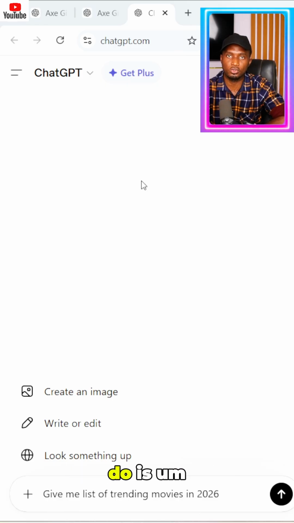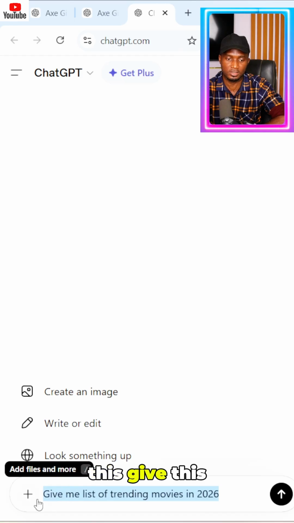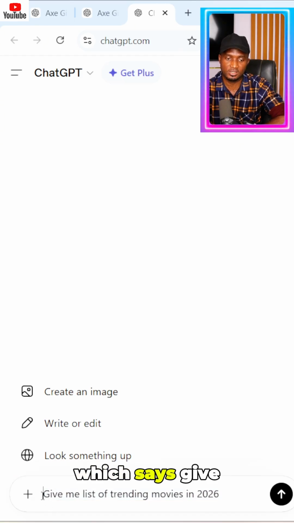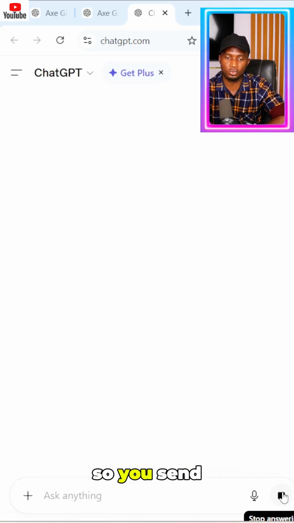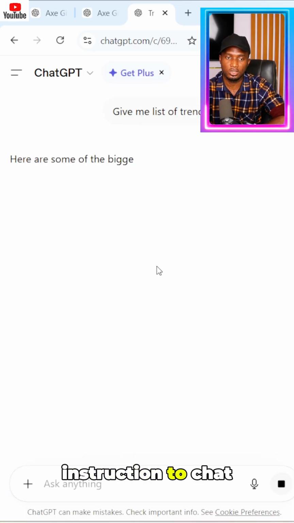The first thing you should do is get the list of movies. From there, you select one of the movies you are going to recap. Now open up ChatGPT, and you can do this on your mobile phone. When you open up the ChatGPT interface, you type this prompt, which says, give me a list of trending movies in 2026. You send it as an instruction to ChatGPT.